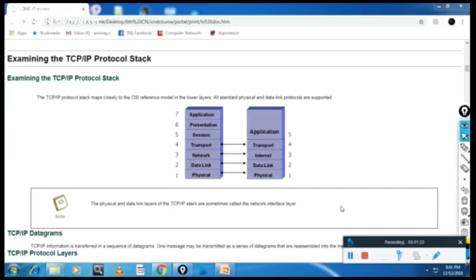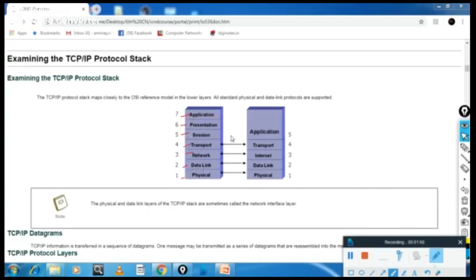Before proceeding, we will recall the OSI model. OSI model is nothing but the Open System Interconnect model, which has 7 layers, and each layer has a particular functionality. In the diagram you can see the OSI model with the application layer, presentation layer, session layer, transport layer, network layer, data link layer and physical layer.